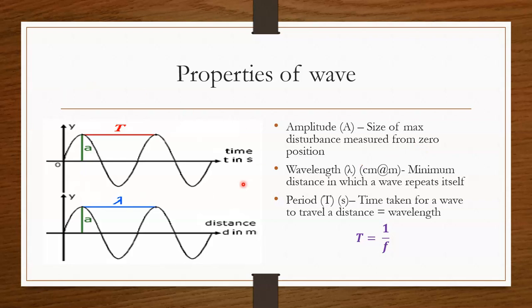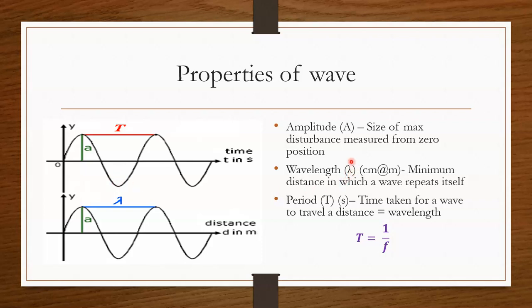So in this graph right now, amplitude is positioned here. Amplitude is from this axis, the zero position, to the maximum wave or to the minimum wave. This is also called amplitude. This one is usually called a positive amplitude, and this one is usually called a negative amplitude.